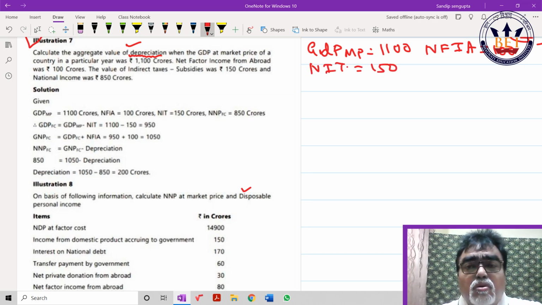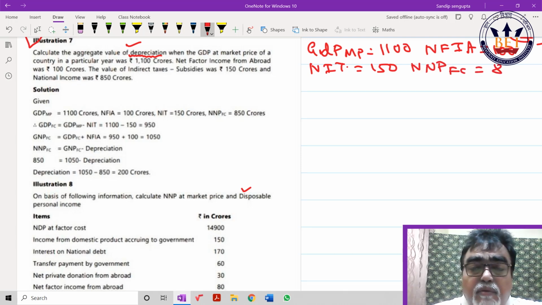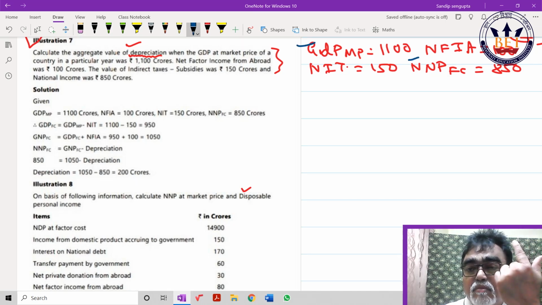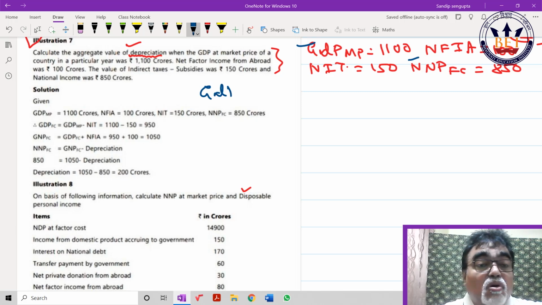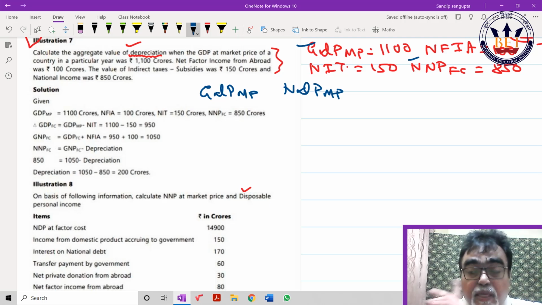Now look, GDPMP they have given, NNPFC they have given. They ask you to find out depreciation. So common sense, GDPMP given, if I am able to find out NDPMP, then just minus, depreciation would come. Yes or no? Read the sum this way, beta, please. So what are the entries given? I have to find out NDPMP.